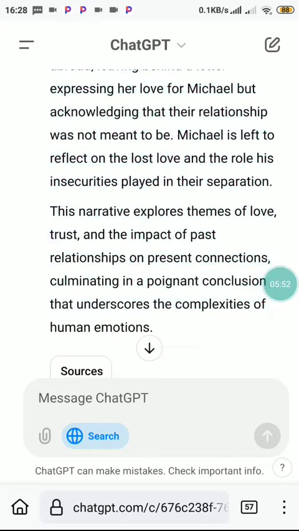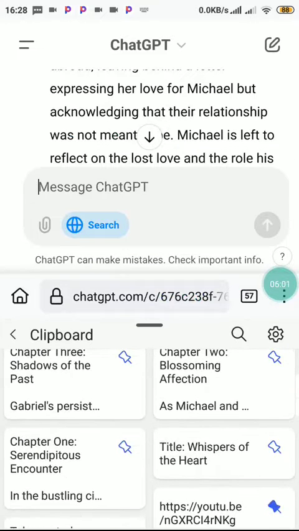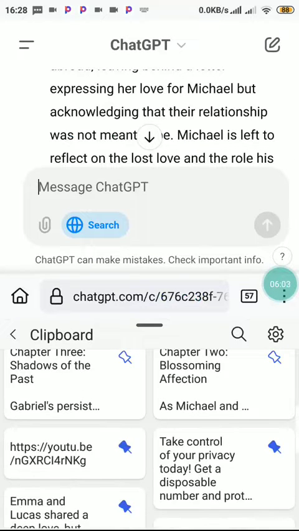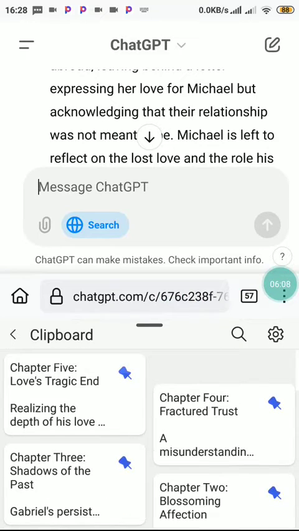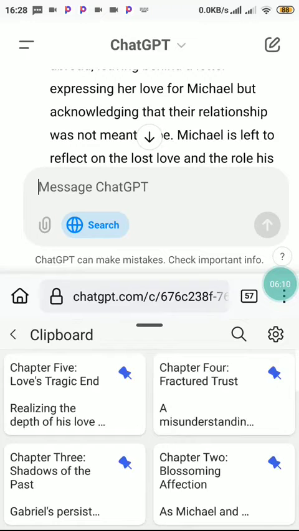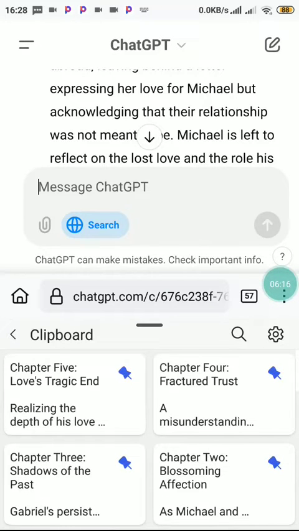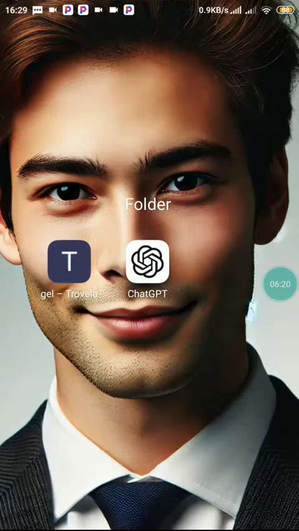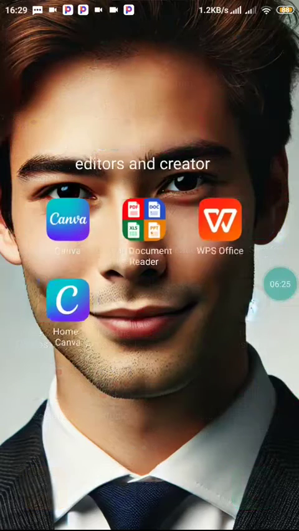Right? So the next thing we're going to do now, let me just lock the chapters I copied, starting from the first one I copied. You lock it accordingly so that you won't have any problem with accessing it. So this is it. The chapters have finished. I've copied all, right? Now we are going to go over to Canva to format our ebook. This is our Canva.